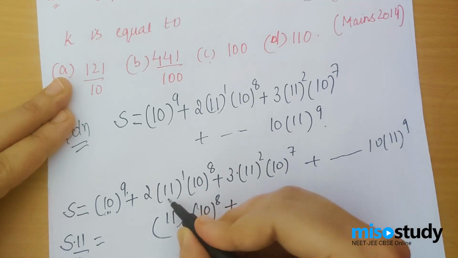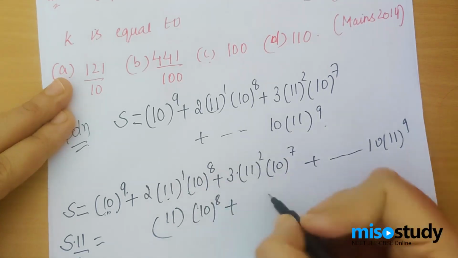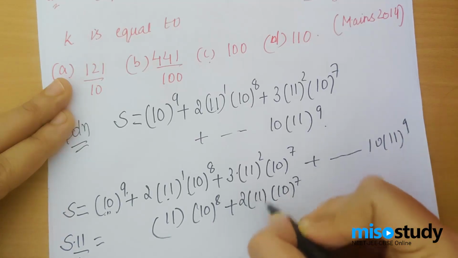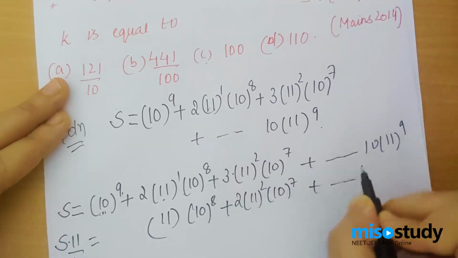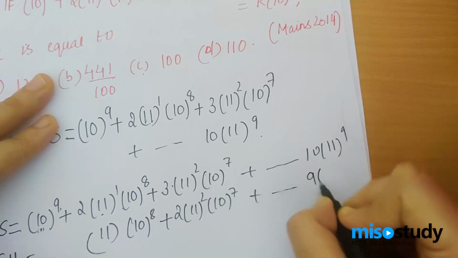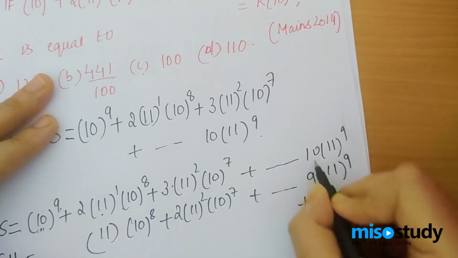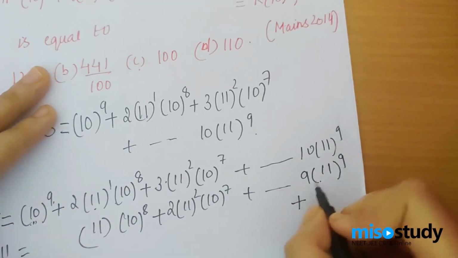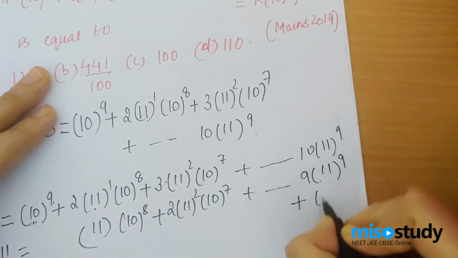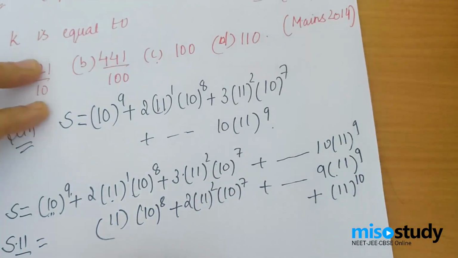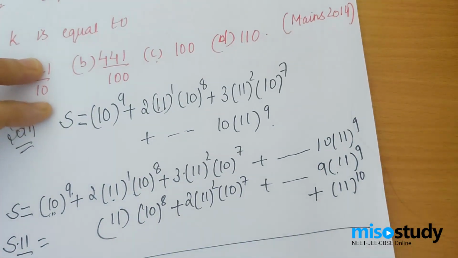Now if I multiply this by 11 and divide by 10, it will be 10 power 7. So can you see what's happening? In the similar way, in the end I will have 9 into 11 power 9 plus the last term would be, now if I divide by 10, this would be 11 power 10. Okay, now let's subtract these two.